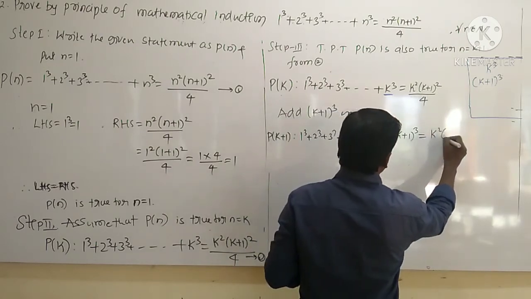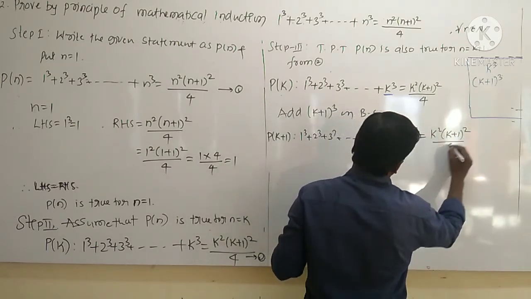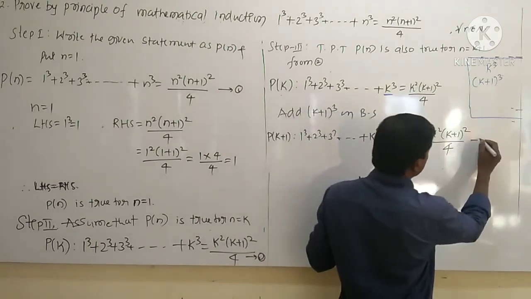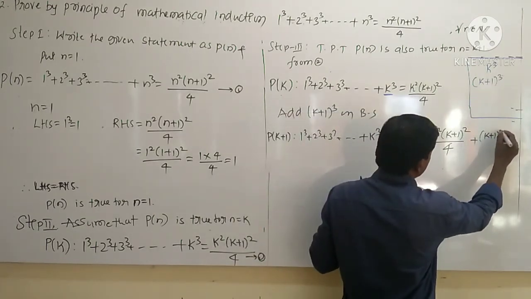So that is k square into k plus 1 whole square divided by 4, and here you are adding the term, that term is what? K plus 1 whole cube.